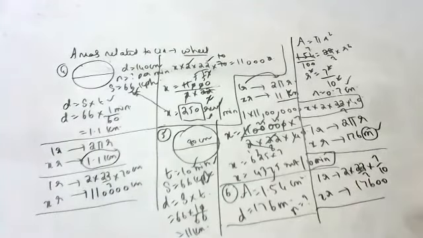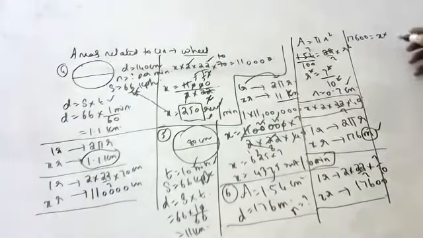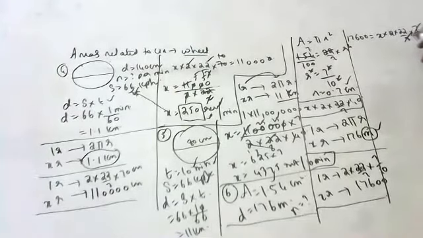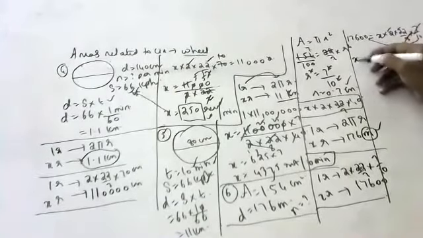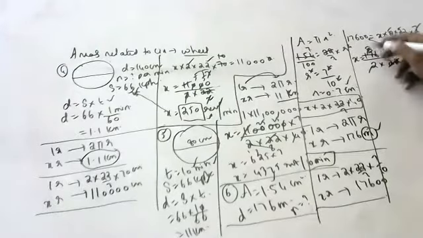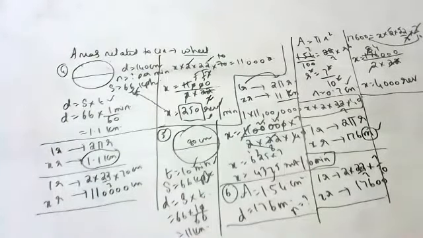Cross multiplication. 17600 into 1 equals 2 into 22 by 7 into 7 by 10 into x. The 7 cancels, so 10 goes up, and 2 and 22 come down. x equals 17600 into 10 by 2 into 22. 22 goes exactly, 2 fours are 4000 revolutions. So to cover this distance, it has to make 4000 revolutions.